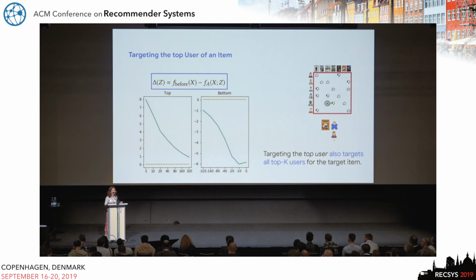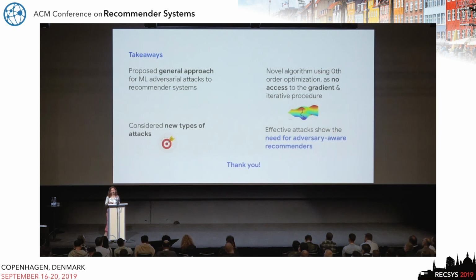And so we can see this cascading effect, which is essentially that even despite the fact that we target a single user item pair, we have this cascading effect where we essentially target a group of users or a group of items. And so just to conclude, what I talked about here is this general framework of how to produce machine learned adversarial attacks for a recommendation system.